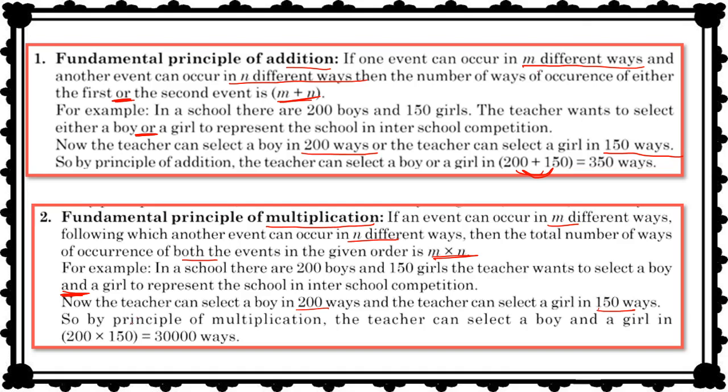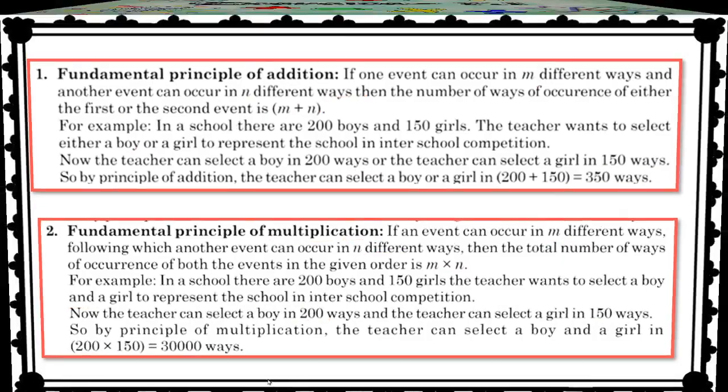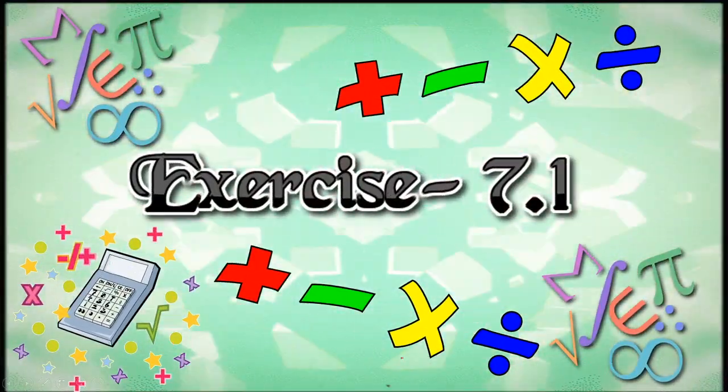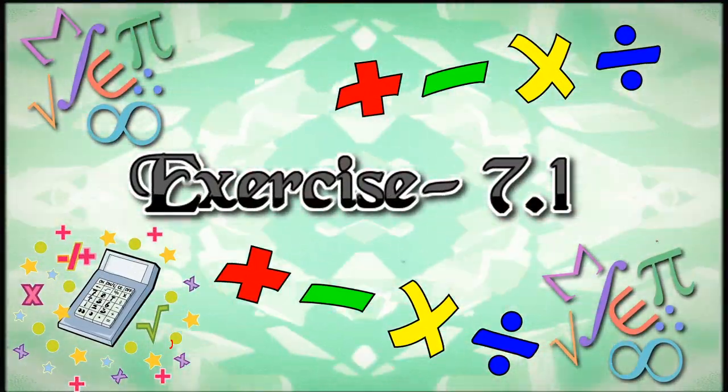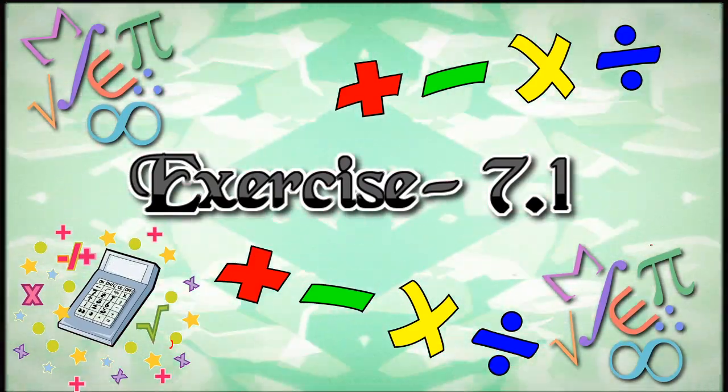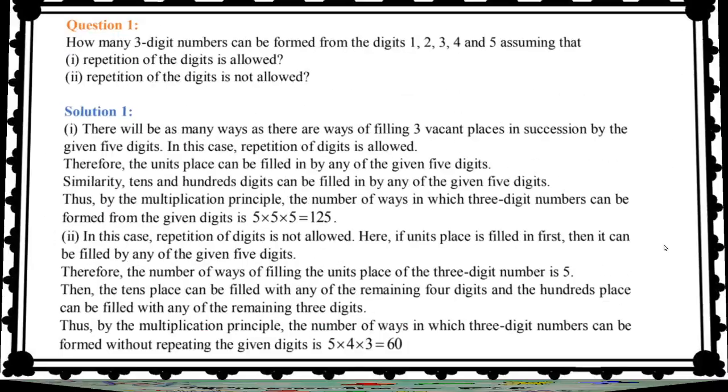So both the events are dependent on each other. Right? So here what we have to do, we have to multiply. And total ways are 30,000. Right? So here the fundamental principle of multiplication is applicable. Now let's discuss a few questions from exercise 7.1 for better understanding of the concept.